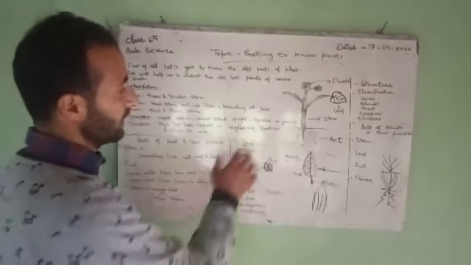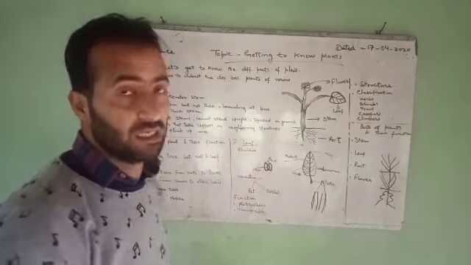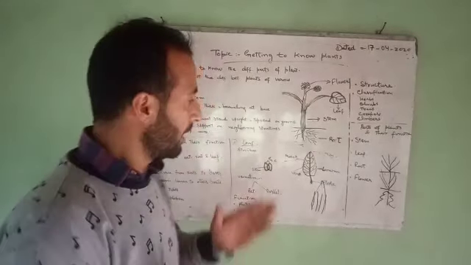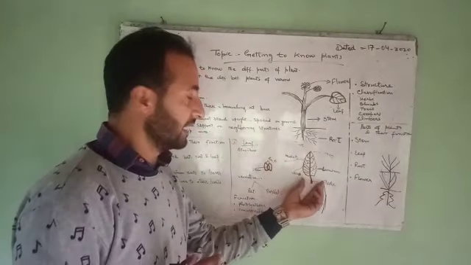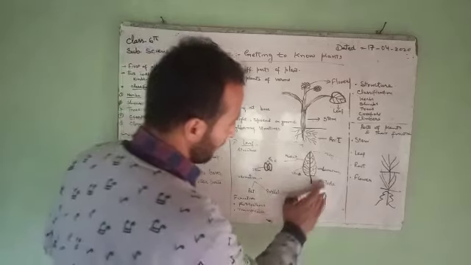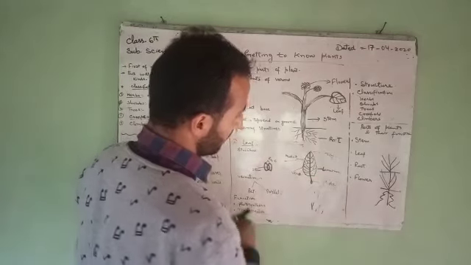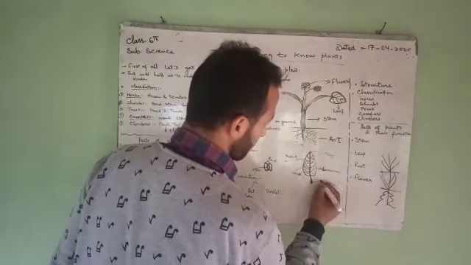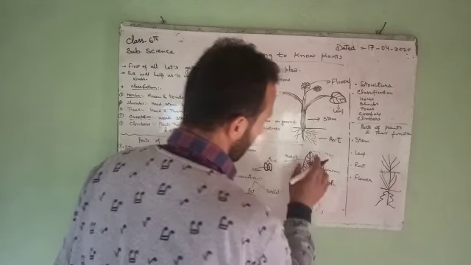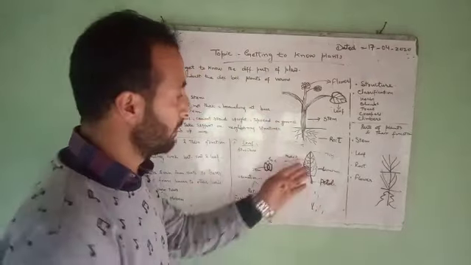Next to it is the leaf. As we see, leaves are of various colors, shapes and sizes, but the main structure of the leaf is as follows. The leaf mainly consists of these parts. This is the petiole. Petiole is the part of the leaf through which the leaf is connected to the plant.